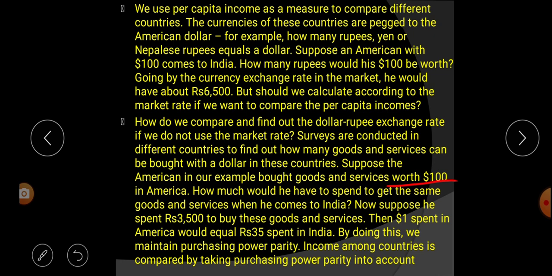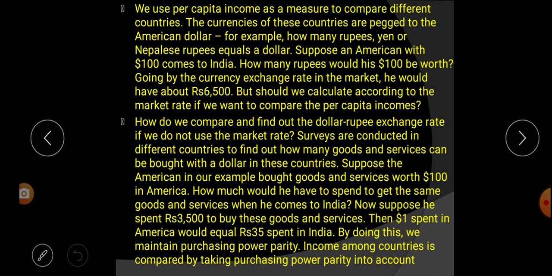Now suppose he spent 3,500 rupees to buy the goods and services. Then $1 spent in America would equal 35 rupees spent in India. That means he spent $1 in America, but that is 35 rupees in India.